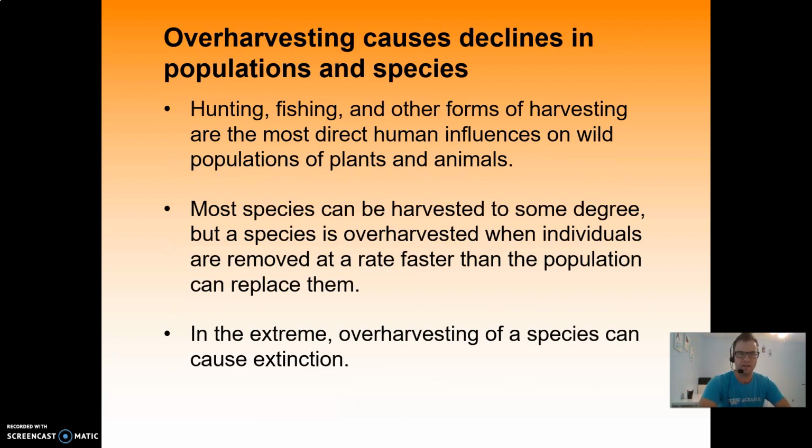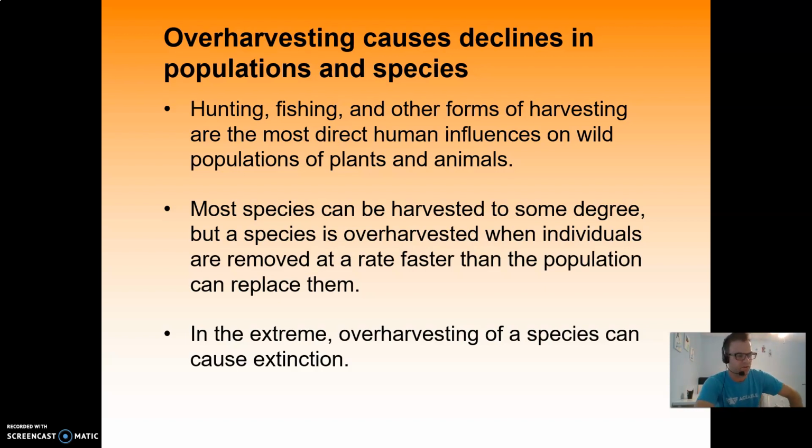Overharvesting can cause declines in populations and species. So when we overhunt or overfish an area, or use other forms of harvesting, these are the most direct human influences on wild populations of plants and animals. Most species can be harvested, whether plant or animal, to some degree, but a species is overharvested when people remove them at a rate faster than the population can replace them. And the extreme overharvesting of a species can cause extinction.